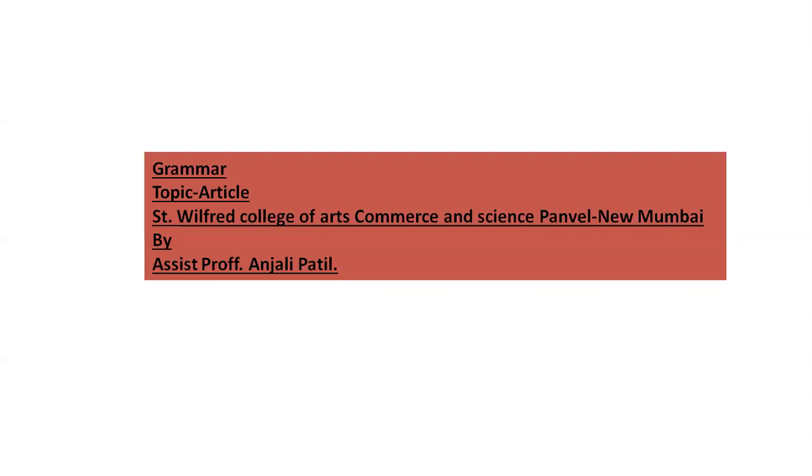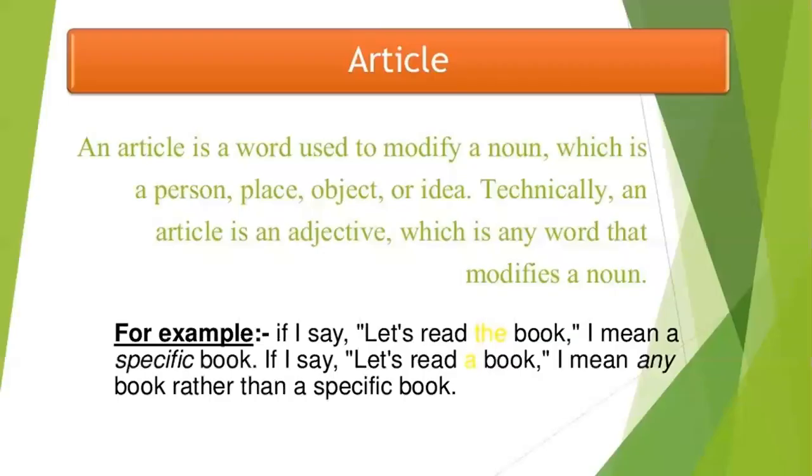So today we are going to discuss our new topic, article. So what do you mean by article? An article is a word used to modify a noun, which is a person, place, object, or idea. Technically, an article is an adjective, which is any word that modifies a noun.